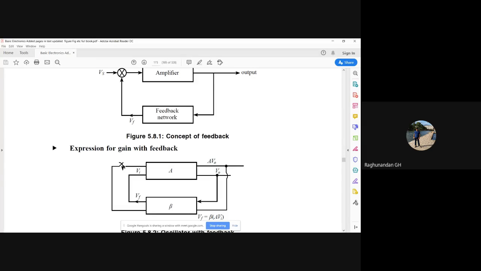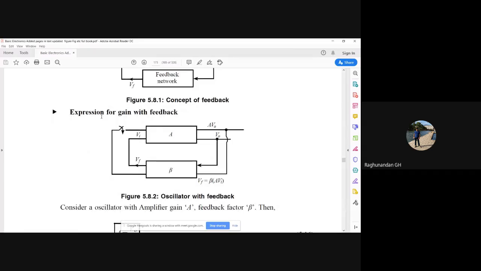Can anyone tell me what kind of feedback type we have used here? Yesterday we discussed different types of feedback connections. Four different topologies we studied. Among those four, which category does this come under?